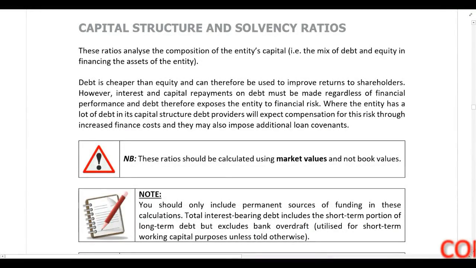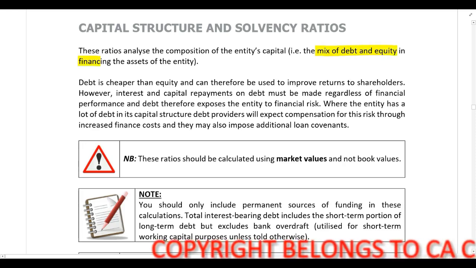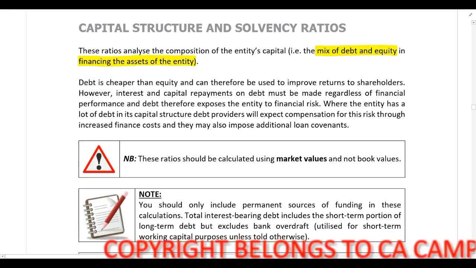The next category of ratios that we need to look at is capital structure and solvency ratios. And these ratios analyze the composition of the entity's capital, or in other words, the mix of debt and equity in financing the assets of the entity.